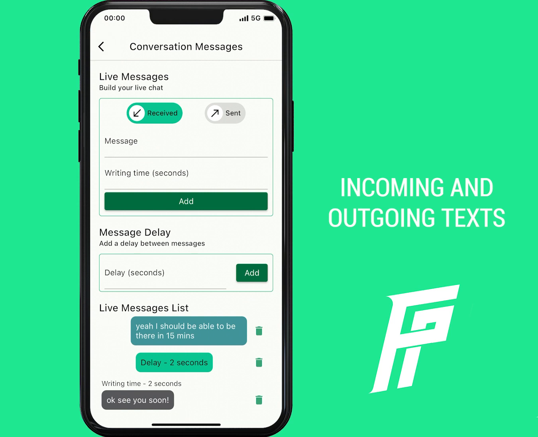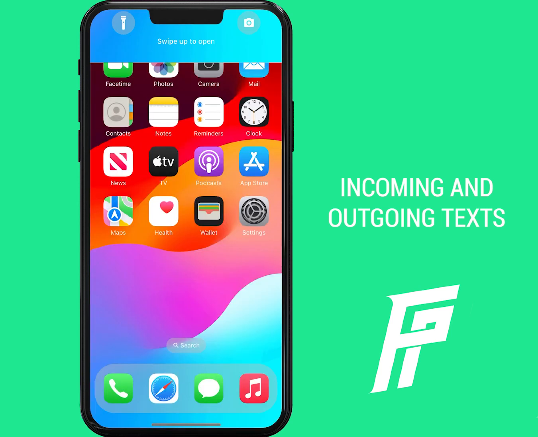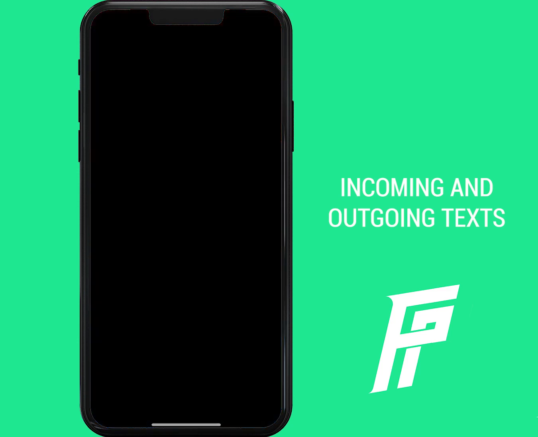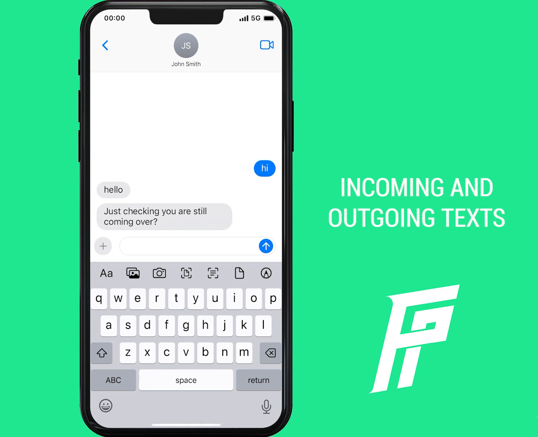Let's return to the home screen to go live with this flow. We'll start as always on a black screen, and this time we'll trigger the text with number 2 on a Bluetooth keyboard. Our notification appears. The actor can then click on the message to reply. Here we see the hi and hello we set in the message history earlier, plus our new text from John.